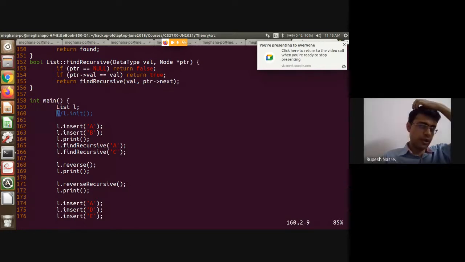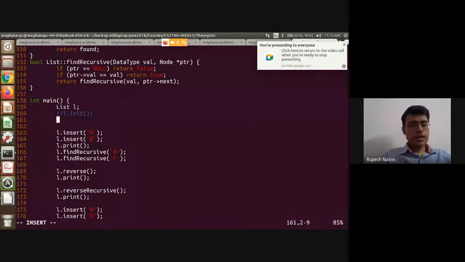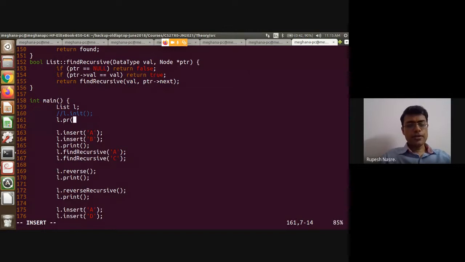Good. That's a good question. If I want to call L dot print recursive, and I need to send the head, I cannot use head here, because that head variable is not known to main. That head variable is not accessible inside main. This head is unknown, so this is an undeclared variable usage, right? Now then, how do I send it to the print recursive function?